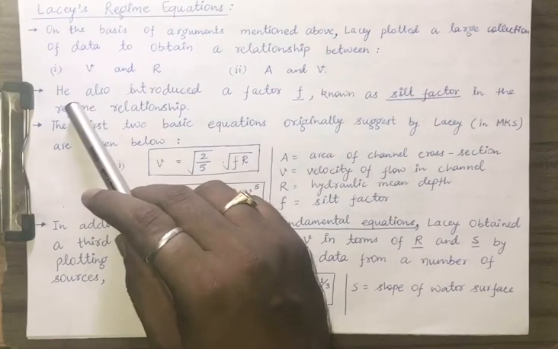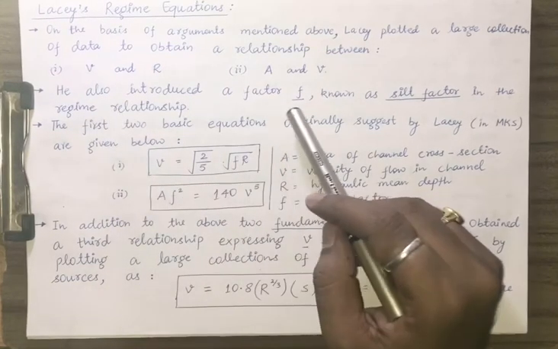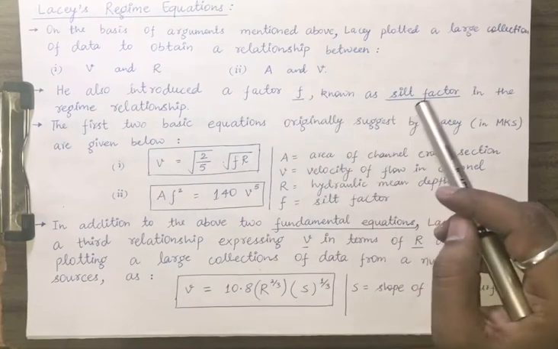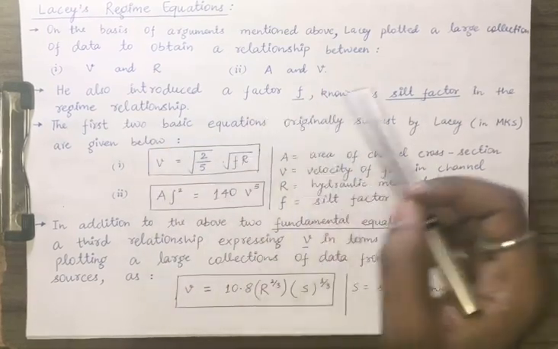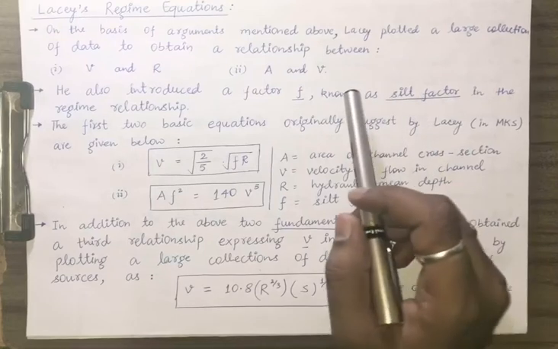One more thing he did was to introduce a factor F, known as the silt factor, in the regime relationship. Why did he do that? This we have discussed already.